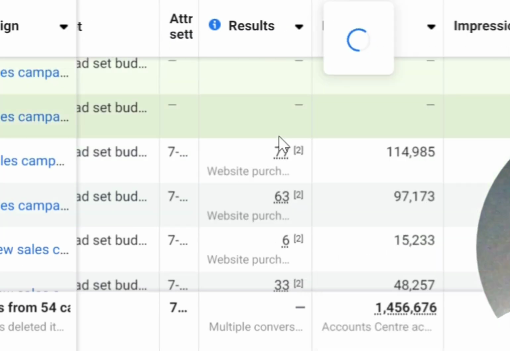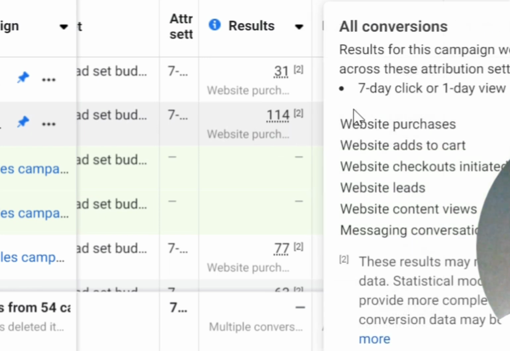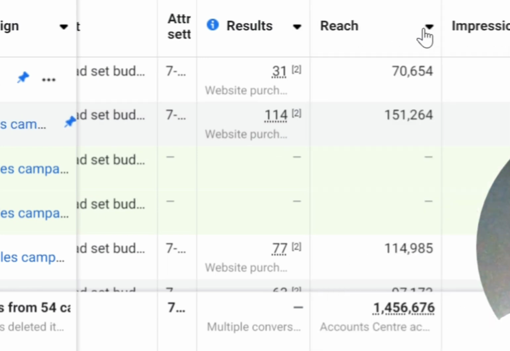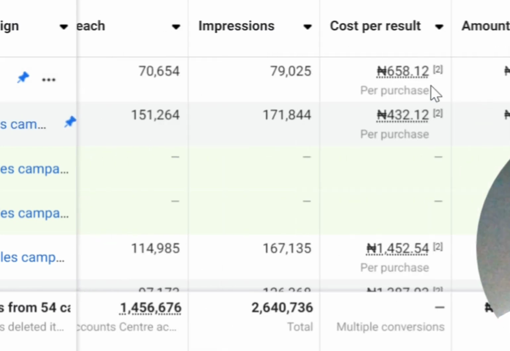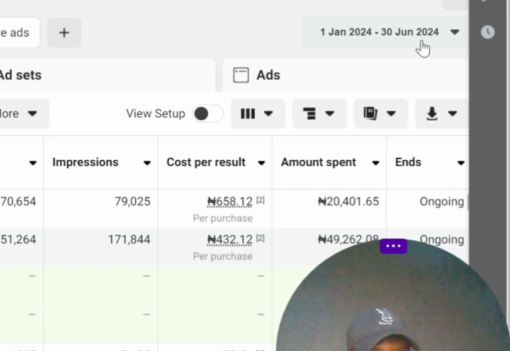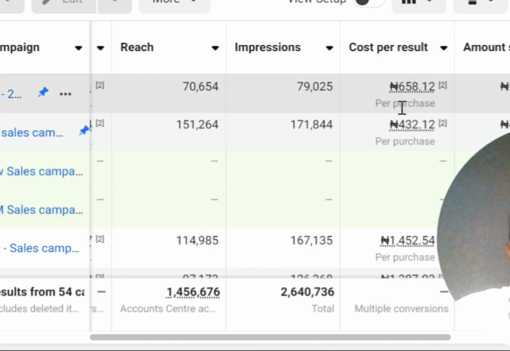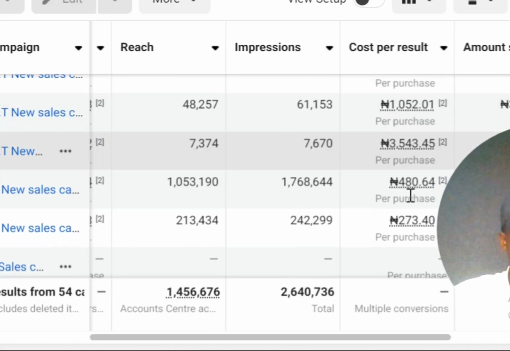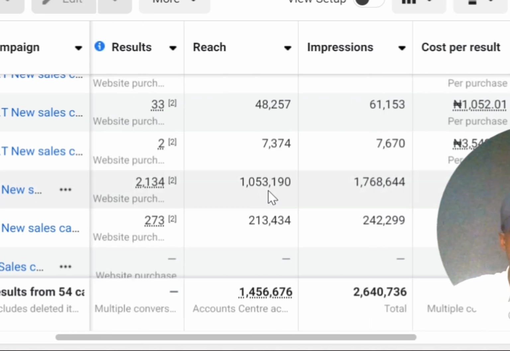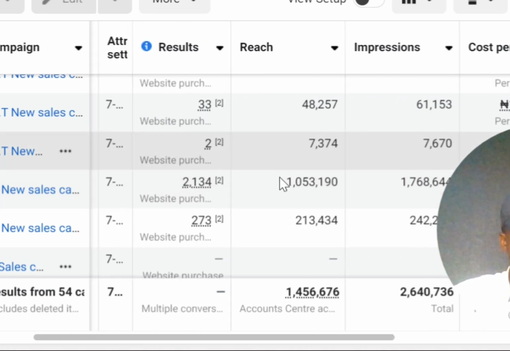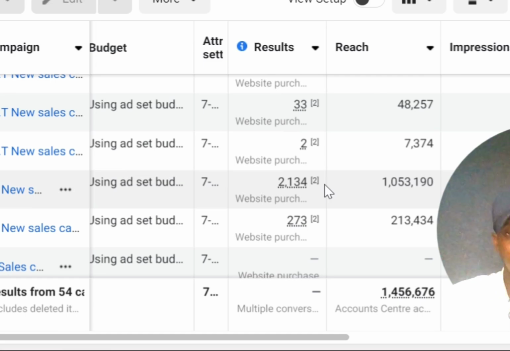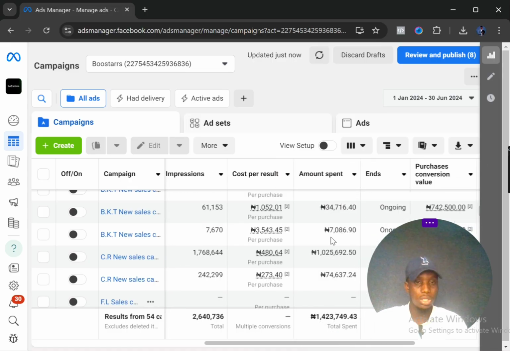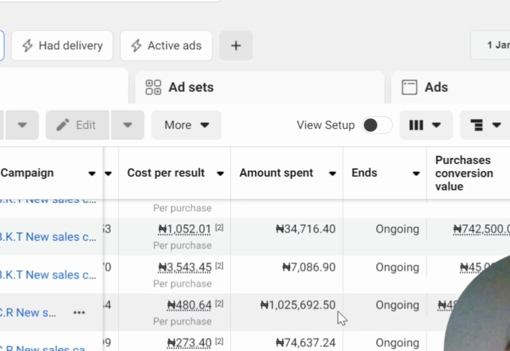You see that for this particular campaign, we did 114 orders. Look at how much the cost per result amounted to. That is between January and June. And look at this other one, 600 naira cost per result. Look at my cost per result, 400 naira. Look at this, 400 naira. You see here that we got a total of 2,100 just from one campaign running for 6 months. Now we spent a total of 1 million naira, 25,000 naira plus on this particular campaign, and look at how